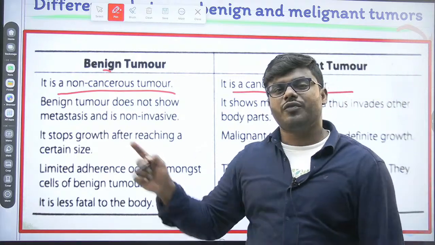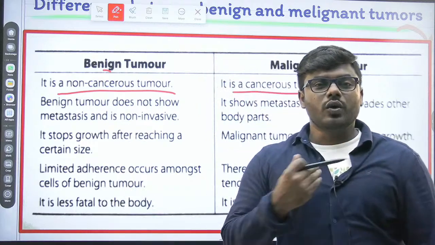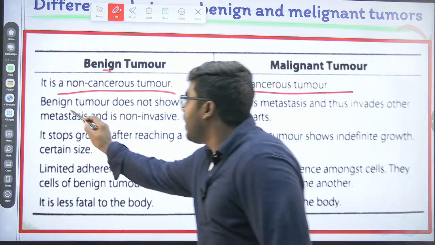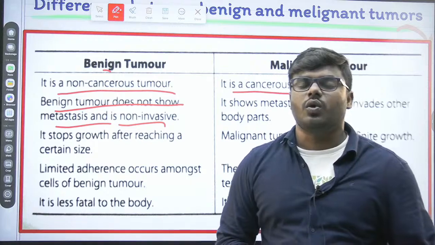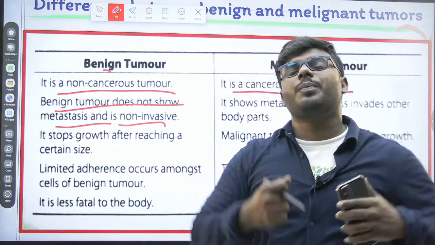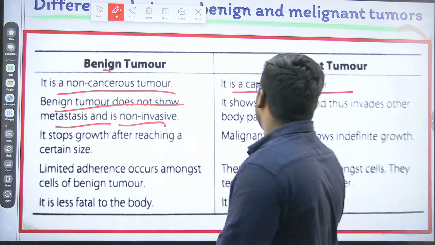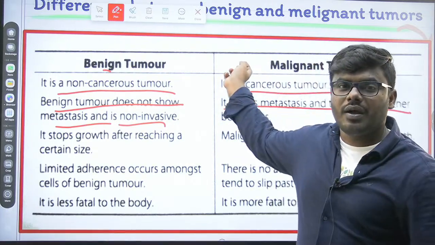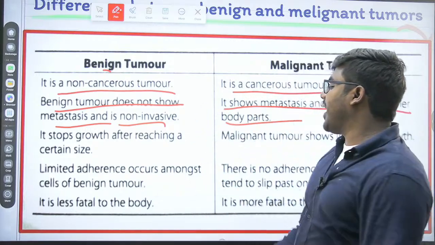I am requesting all of you to read every point present in the PPT without fail. Now, I told you benign tumor never ever shows the process of metastasis. Benign tumor does not show metastasis, and it is non-invasive. What do you mean by the word non-invasive? It cannot incorporate into the adjacent area, or into the other area. Next one, it shows metastasis. Which one? Cancer, that is malignant tumor, and it can move to every body part.